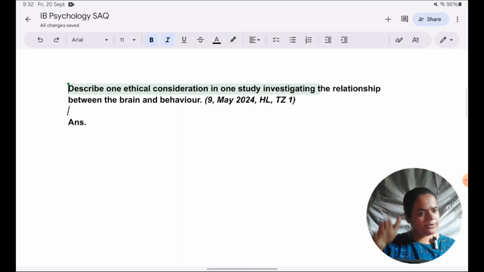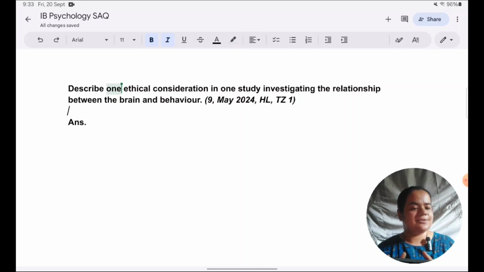Otherwise, what will happen is you've written the entire answer, then you realize you've made a mistake, and if you go to correct the entire answer, you've lost out on a lot of time, which you might not be able to recover. So read the question, see where the command term is focused. That's step 1. Step 2 is to check how many studies, theories, ethical considerations, or research methods they've asked you to refer to. Here they've asked for 1.